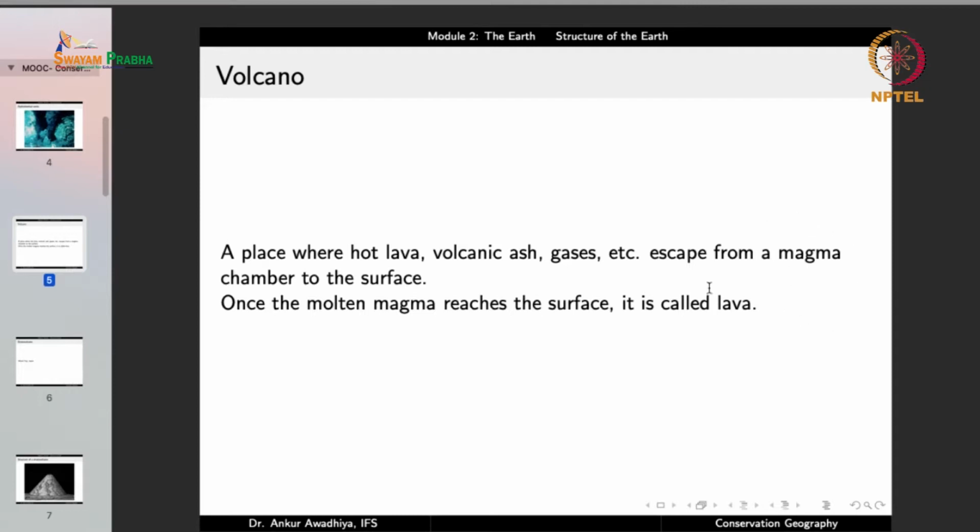And in this magma, what comes out? You have hot lava, you have ash, that is burnt things, mineral deposits, you can have gases, and so on. And once the molten magma reaches the surface, it is called lava. So the difference between magma and lava is that once it is inside the earth, it is magma. Once it has come to the surface, it is lava.